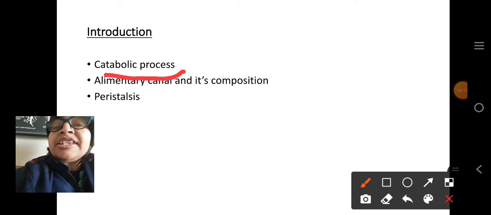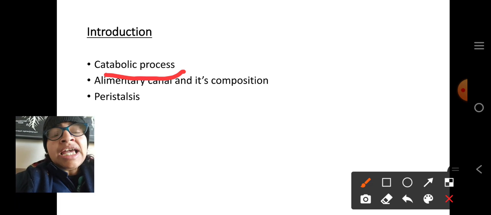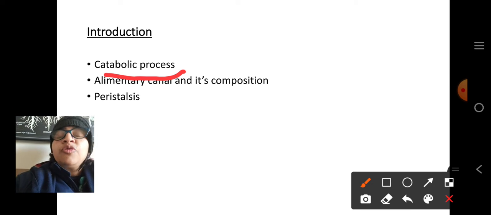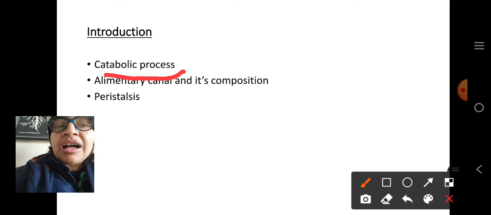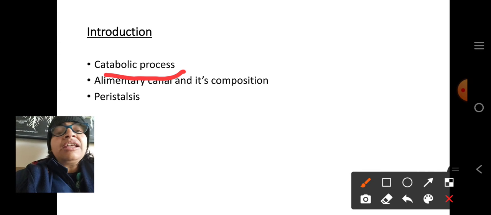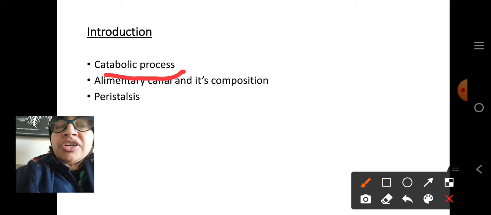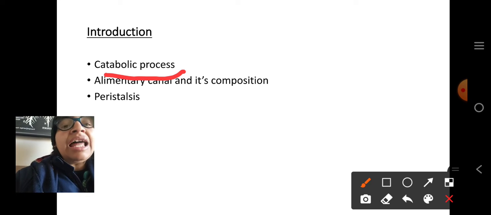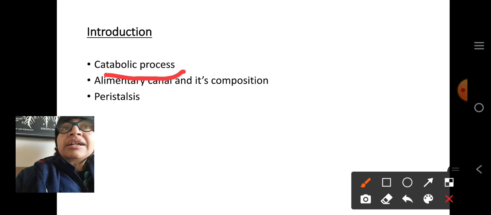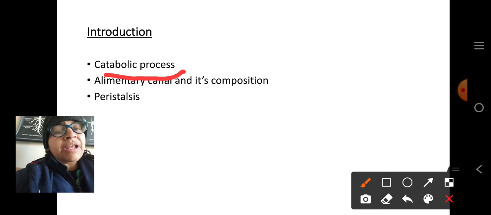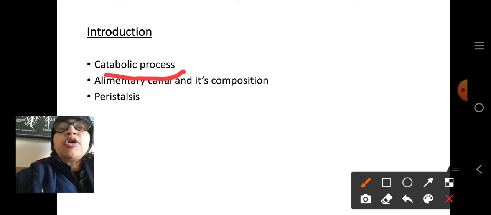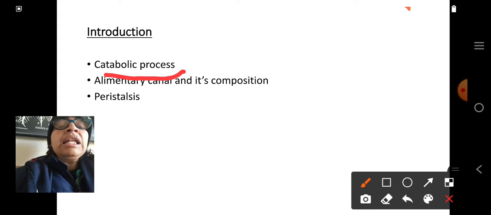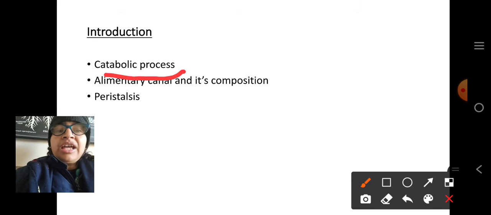It converts your complex form of food into simple substances with the help of the alimentary canal. This alimentary canal is usually a tube-like structure which starts from your mouth and proceeds up to the anus. From mouth to anus, various organs are present where the food goes directly, and a few organs are indirectly involved in digestion, for example, the liver and pancreas.